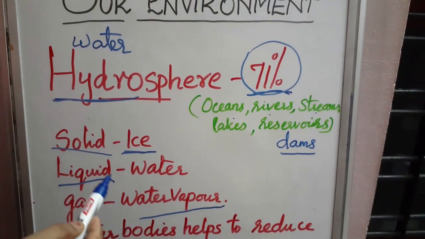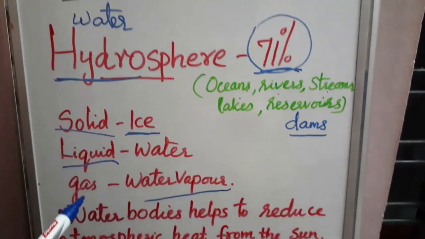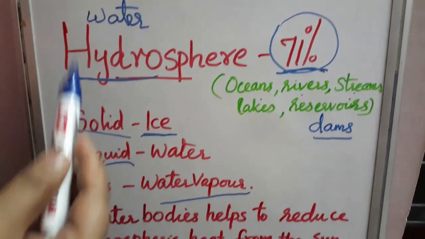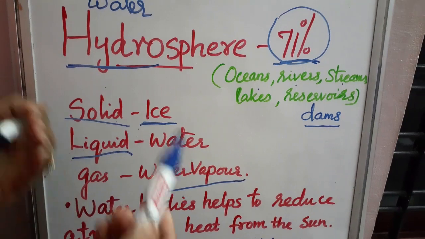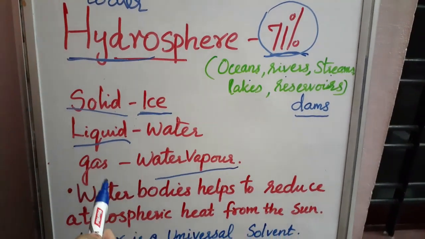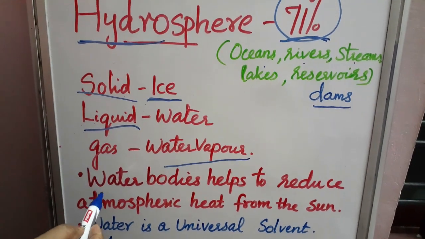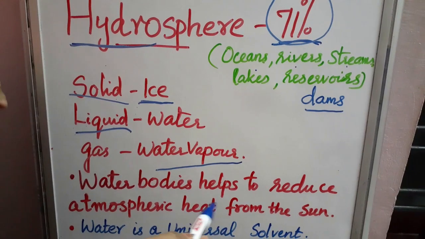On very hot days, water bodies help to reduce atmospheric temperature by absorbing heat from the sun. That is one important use of water bodies.